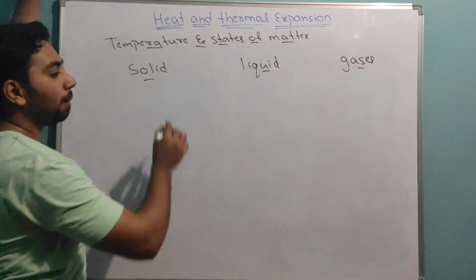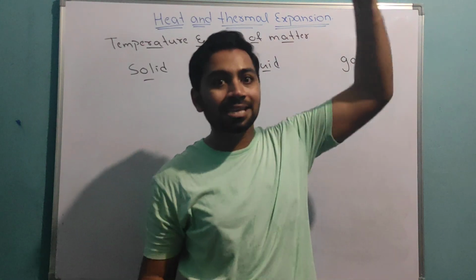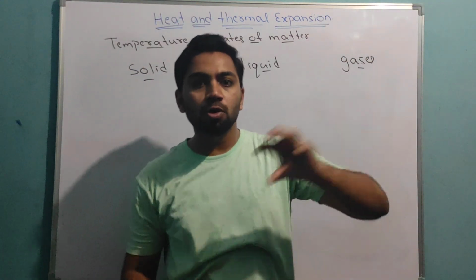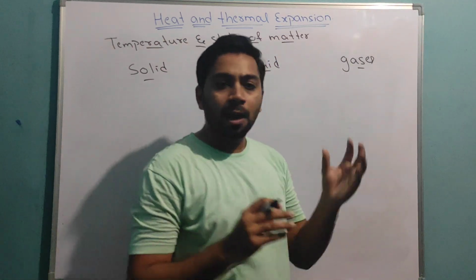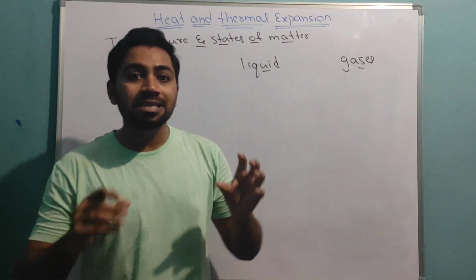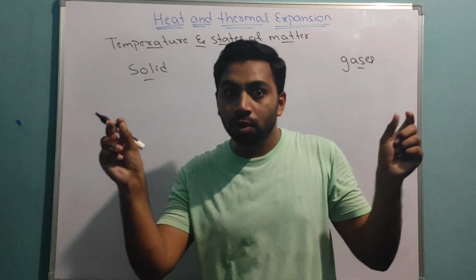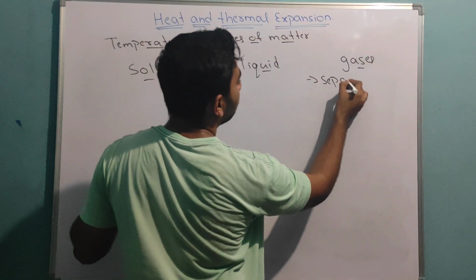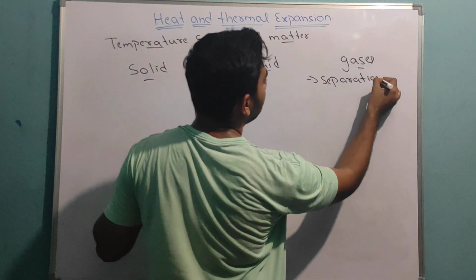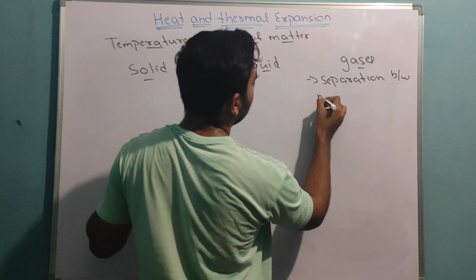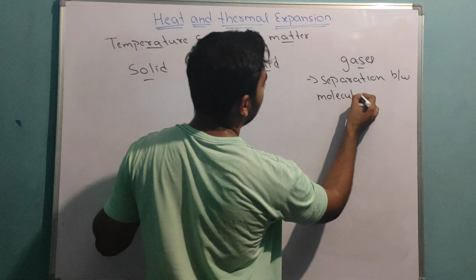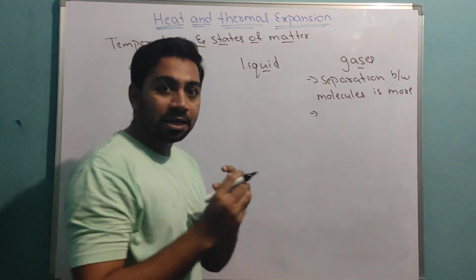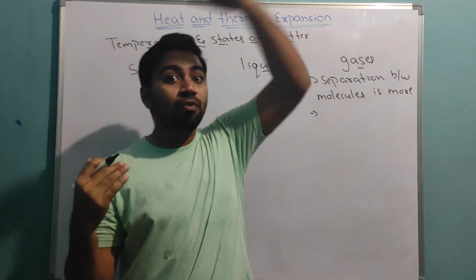Correct? Now, the major thing is, let us start with gases. Gases have a large number of molecules. Molecules are moving randomly, which means the separation between two molecules is more compared to their size. This separation between molecules is more, which means they will move very fast.